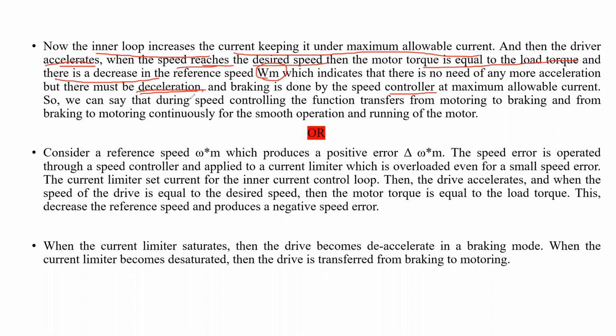Okay, so we need to decelerate the system. Decelerate means we need to decrease the speed, which means we have to apply the braking. This is done by the speed controller at maximum allowable current. So we can say that during speed controlling, the function transfers from motoring to braking mode, and from braking to motoring and vice versa. मोटरिंग मोड से ब्रेकिंग मोड या ब्रेकिंग मोड से मोटरिंग मोड में function transfer होता है.